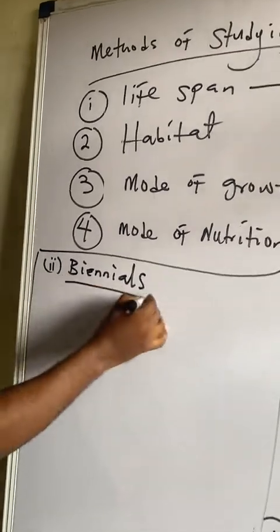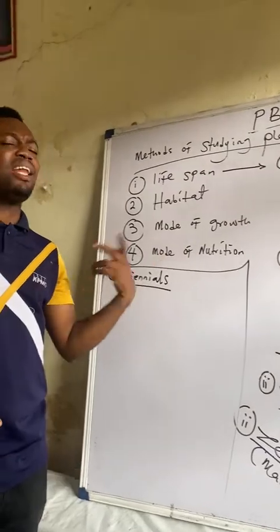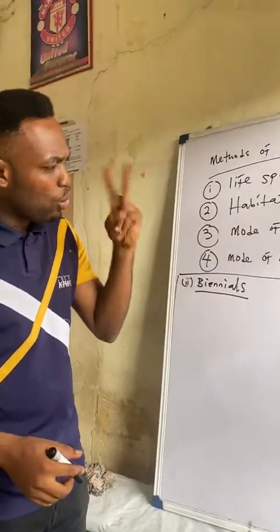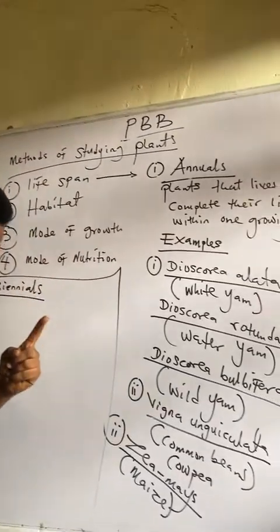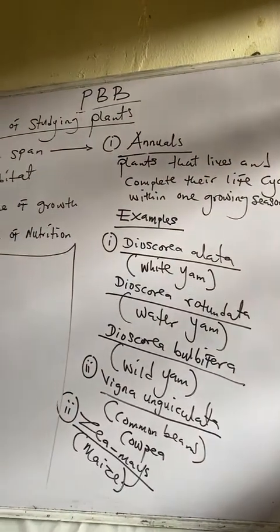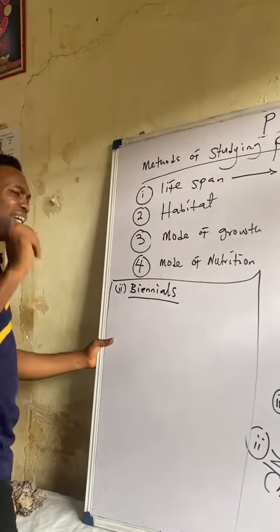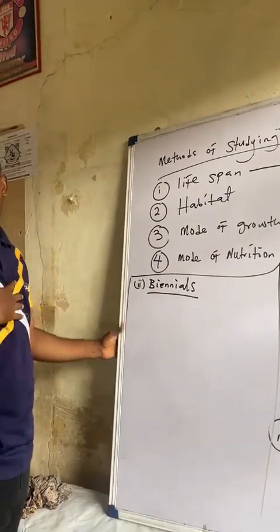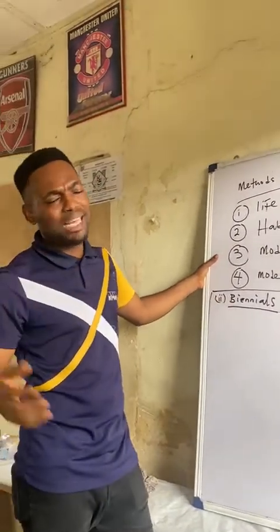Now, the second group of plants under the life cycle, we have a group of plants we call biennials. It is important to note that biennials are plants that live and complete their life cycle within 2 growing seasons, unlike the annuals that just use 1 year. But it is important to note that biennials are all tubers. So there's one statement I want to make now. All biennials are tubers, but not all tubers are biennials.